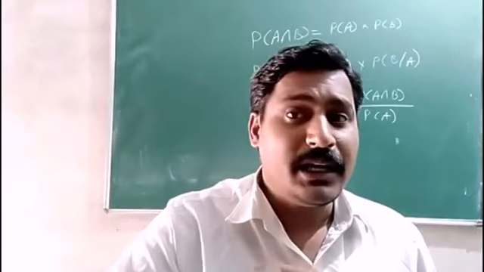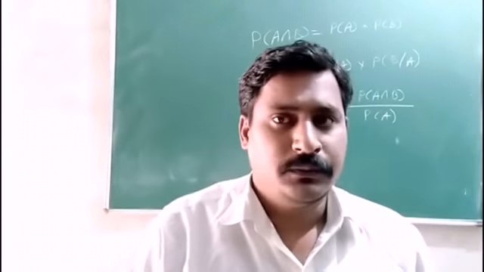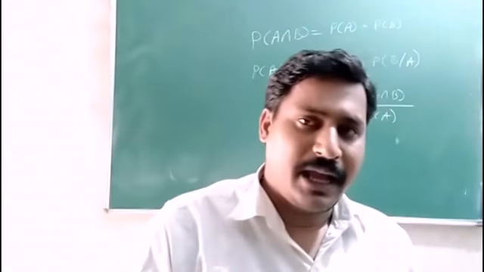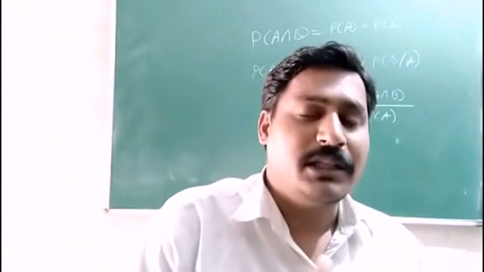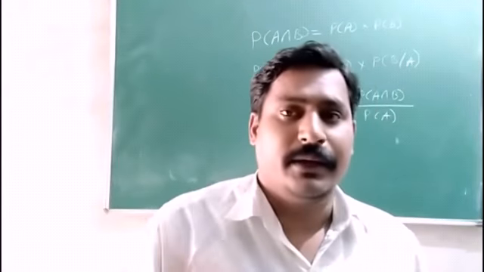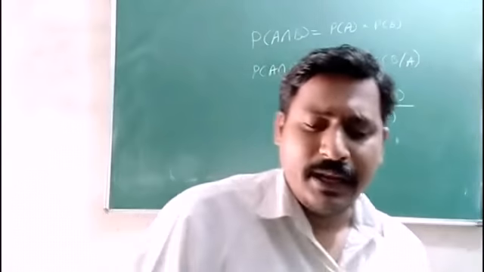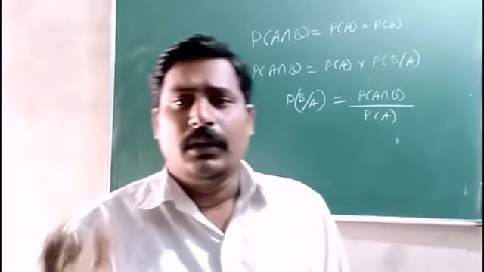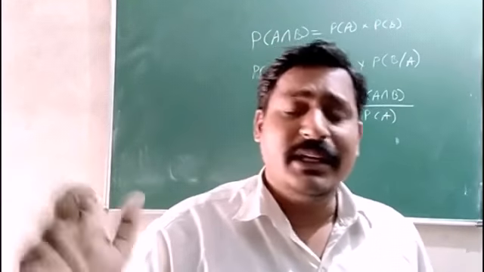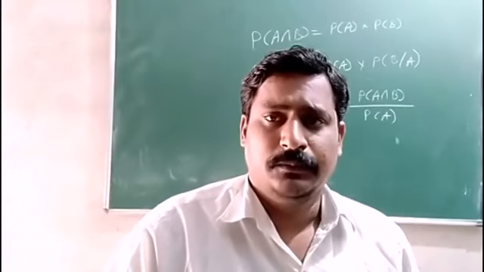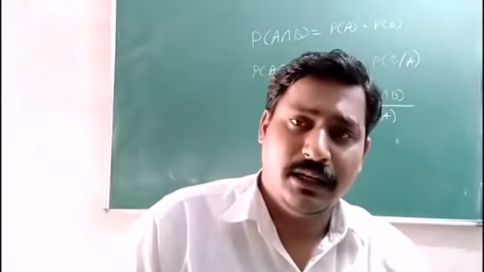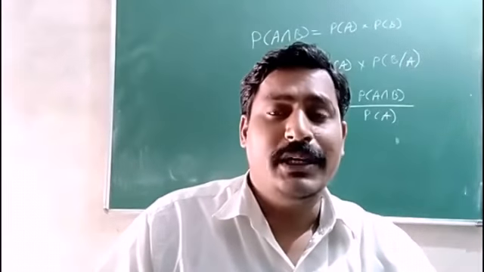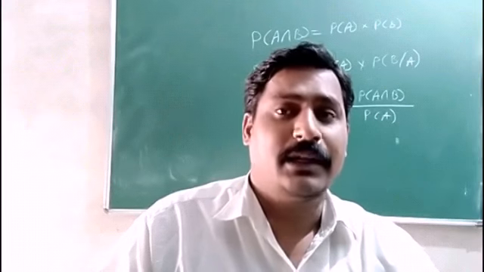So event A is the drawn card is black. Event B is, we know that already it is black, and in the black, what is the probability that it will be a king? So then here, in black cards, how many kings are there? How many black cards are there in a pack of 52 cards? So 26 cards are black cards.